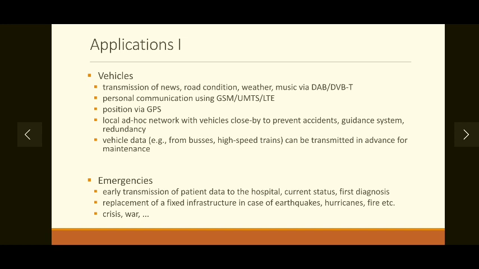At the same time, these vehicles are equipped for making a call to another vehicle, which is enabled by the mobile communication system. Also, we can track the movement of these vehicles using GPS. If we are traveling with a mobile communication enabled vehicle, then we can prevent accidents, or we can guide other vehicles for controlling the traffic or controlling natural disasters as well.